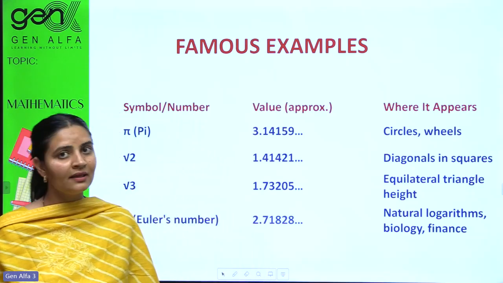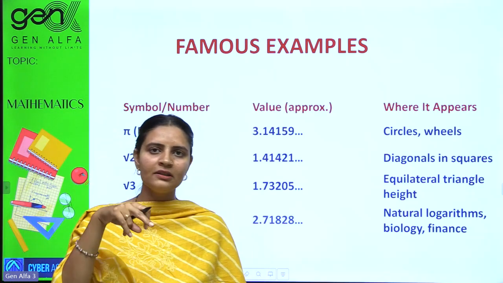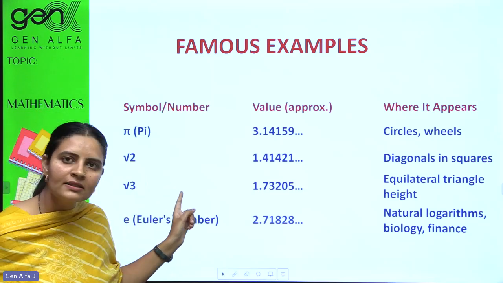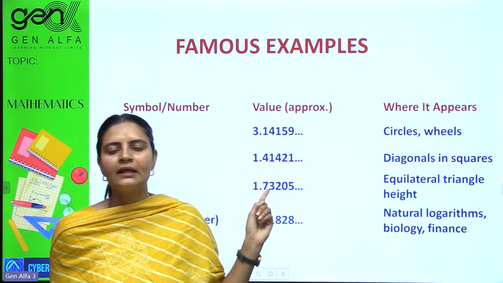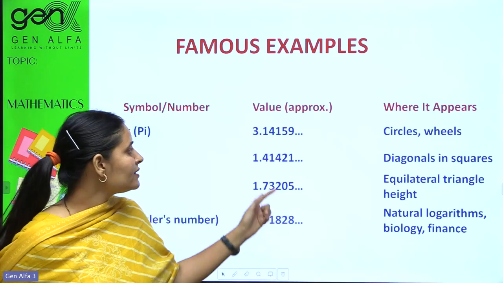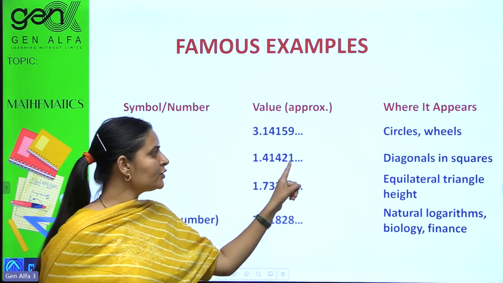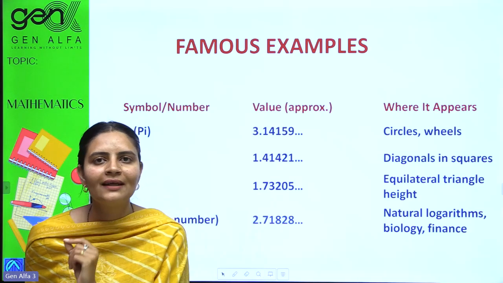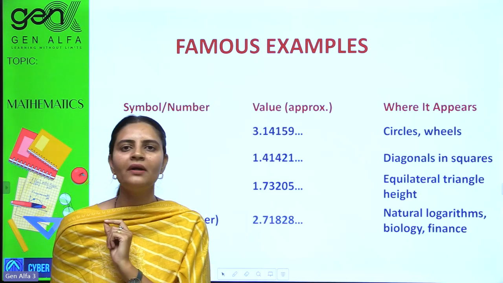But where do we use it? In circles. A wheel is itself a circle. And under root 2, the root ones. Some of the root ones are also taken as irrational numbers because after finding their roots, we get dot, dot, dot. The dots are for non-terminating, meaning it keeps on going. We don't have any end.